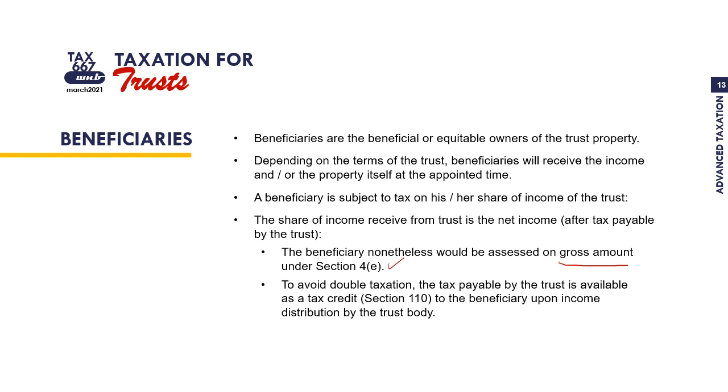Jadi macam there is possibility that waris akan kena bayar tax 2 kali on the same income. To avoid that, avoid double taxation, waris boleh claim tax credit sebabnya income tax sudah dibayar oleh trust body bagi pihak waris.